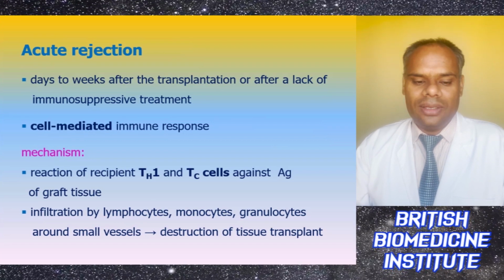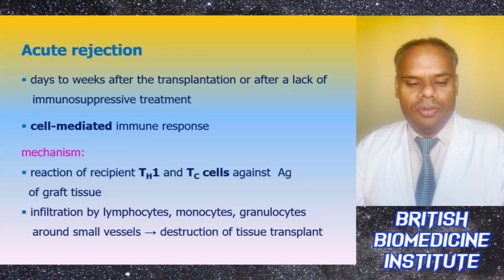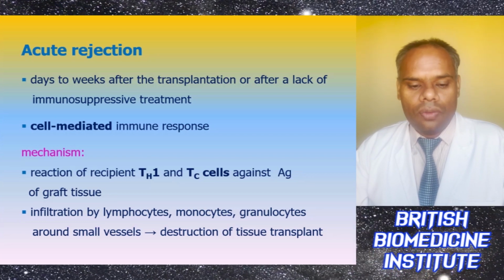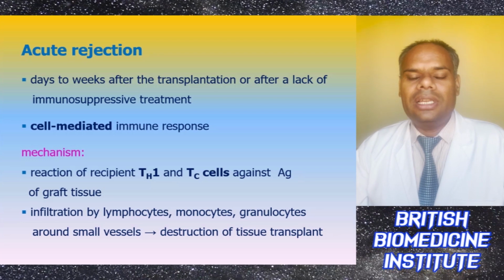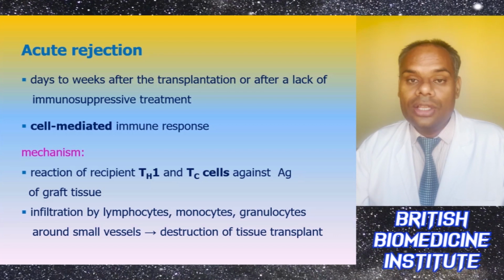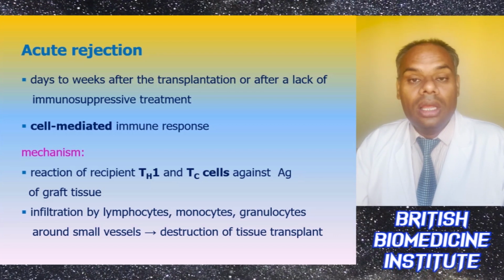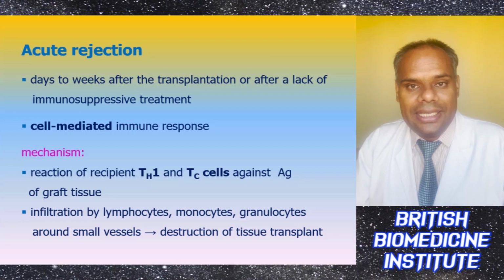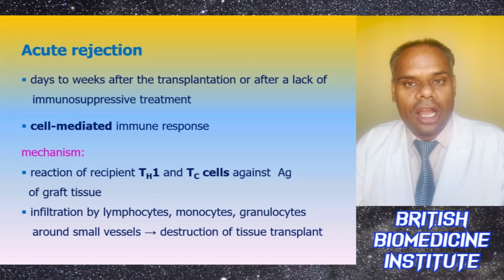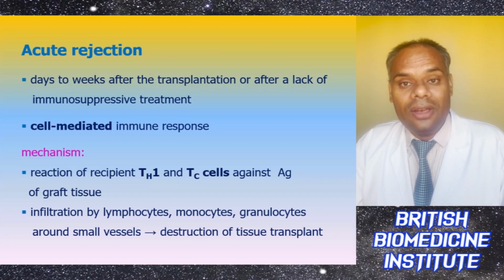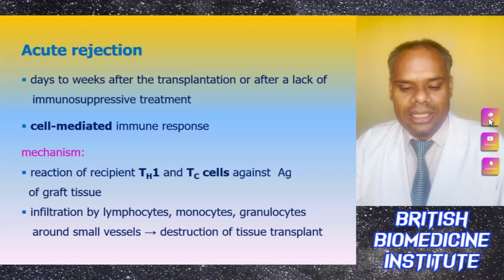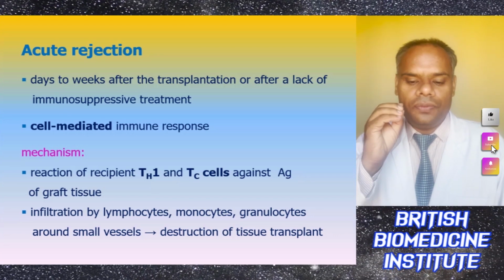Under acute rejection, basically it usually happens within days to weeks after the transplantation, or after a lack of immunosuppressive treatment, and basically it is a cell mediated immune response which can lead to the formation of acute rejection. So here the mechanism of action is basically that there will be a reaction of recipient Th1 and TC cells against antigen of graft tissue. There will be infiltration of lymphocytes, monocytes, granulocytes around small vessels, which can lead to destruction of the tissue transplant.